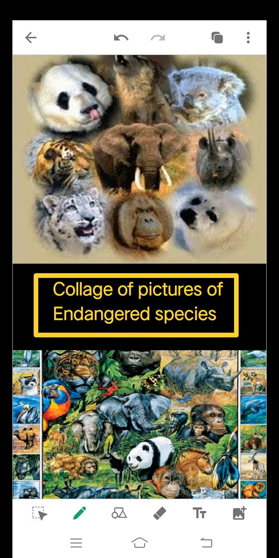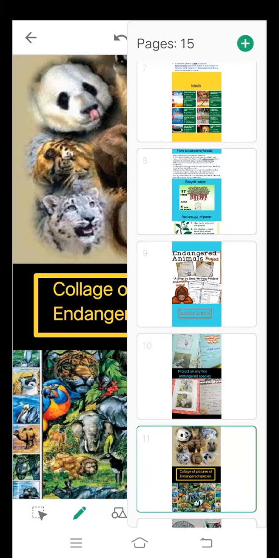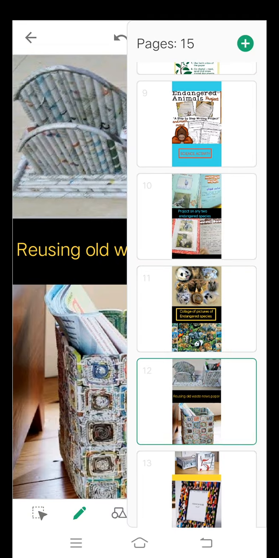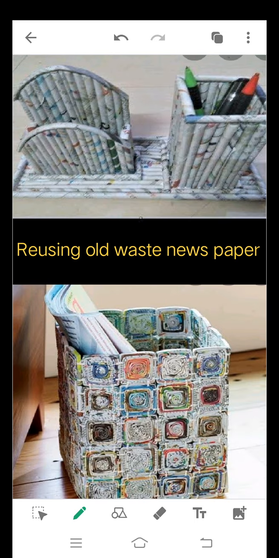This is the second option. And the third option is about, as we were talking about, reusing paper. Here you can make something useful from old waste newspaper or magazine paper, or any kind of paper which is a waste, make use of that paper.